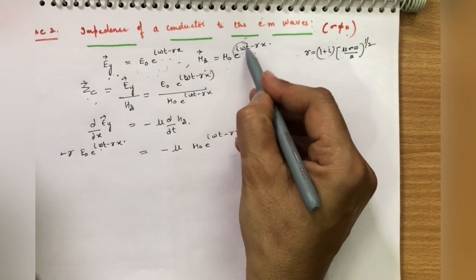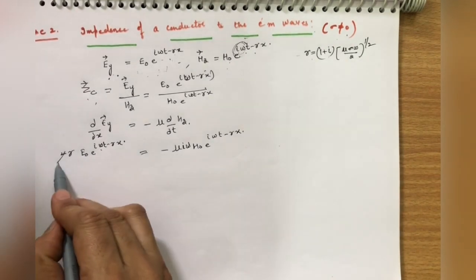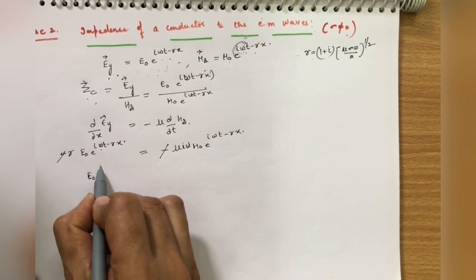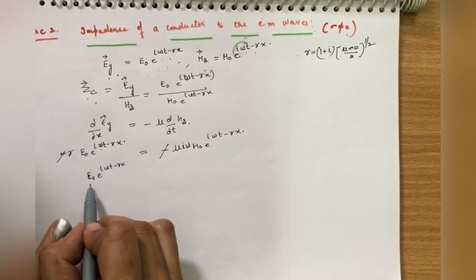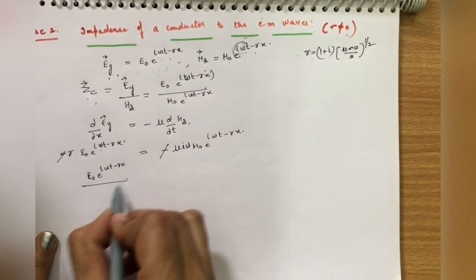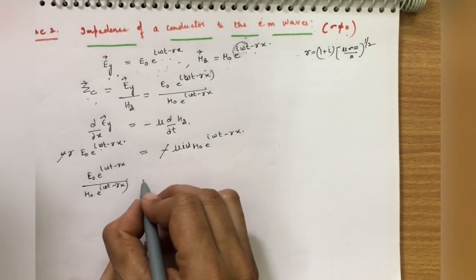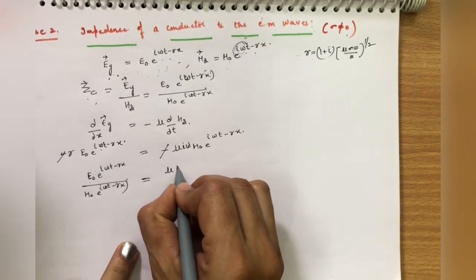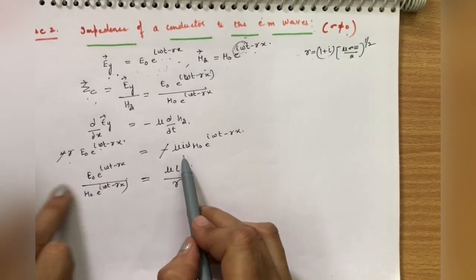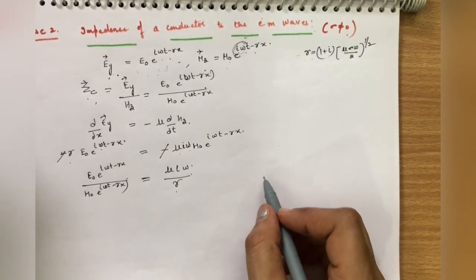What will be here is iota omega. Now minus sign goes with minus sign. Now you can simply write E naught over H naught, you can cancel these and find E naught over H naught times e raised to power iota omega t minus gamma x. This will be equal to mu iota omega divided by gamma. So now we have this.